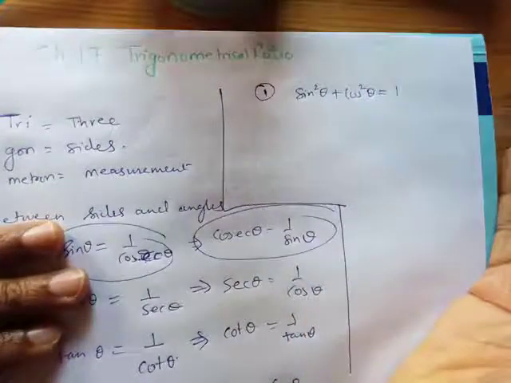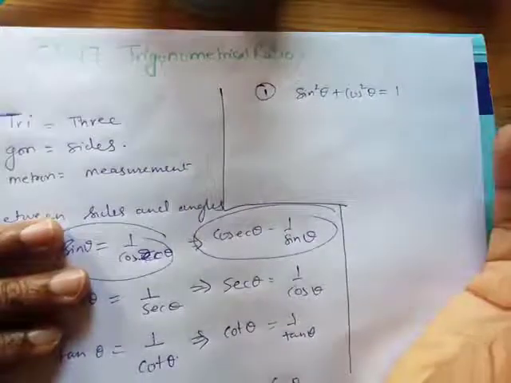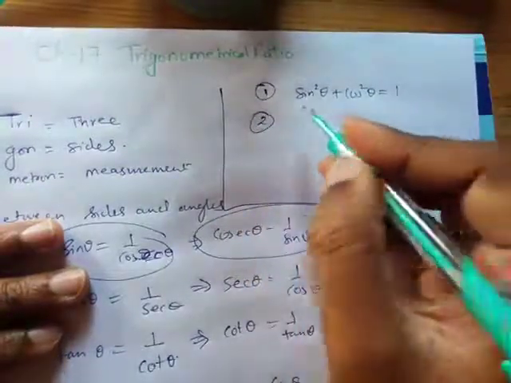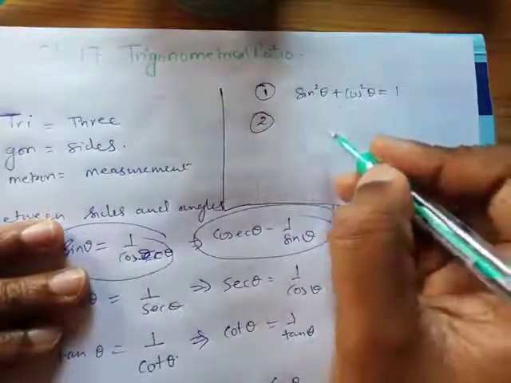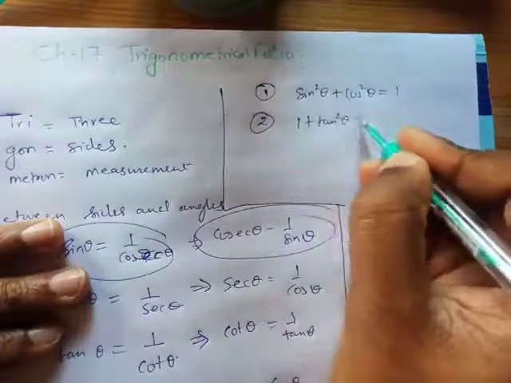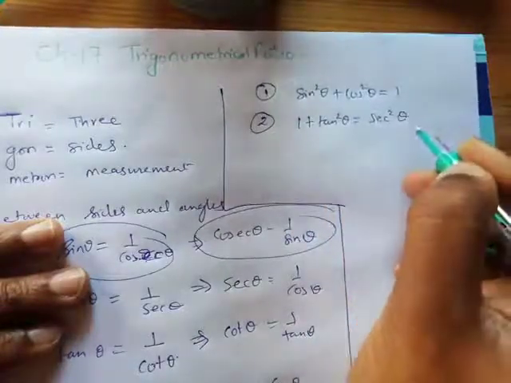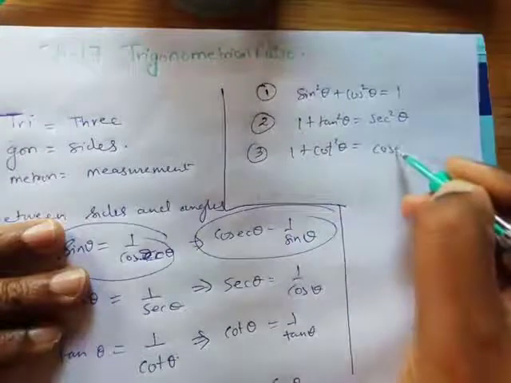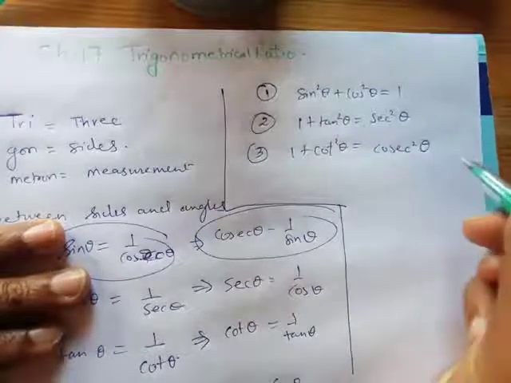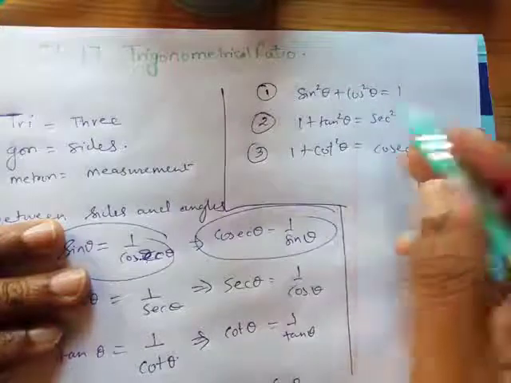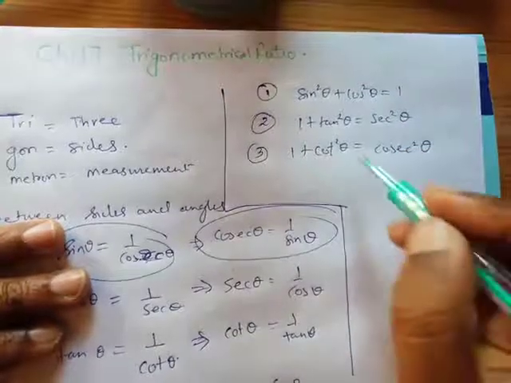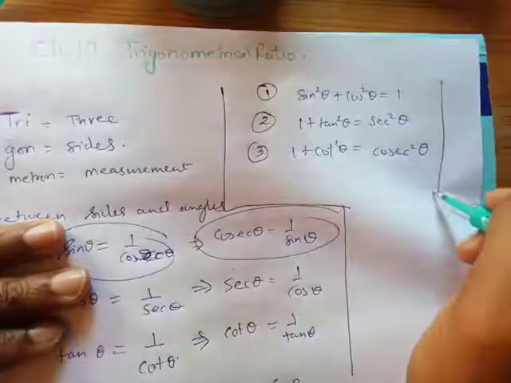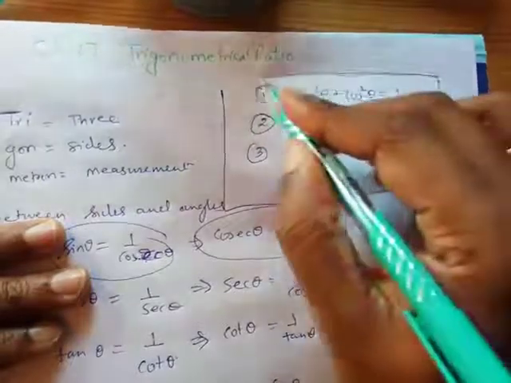We'll again study trigonometry and the basics of trigonometry in class 10th. But you need to remember these 3 formulas that I'll be giving you right now. Okay, so the first one is this. The second one is 1 plus tan square theta is equal to sec square theta. And the third one is 1 plus cot square theta is equal to cosec square theta. So the ones with c, except cos, they both come together, and tan and sec can go with each other. So these are the 3 formulas that we need to keep in mind before we start solving the questions on our own.